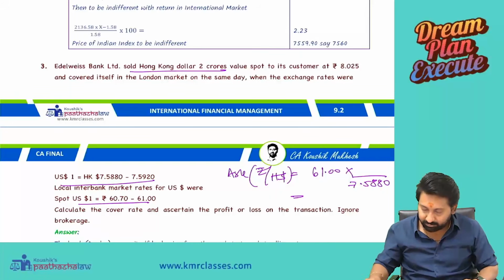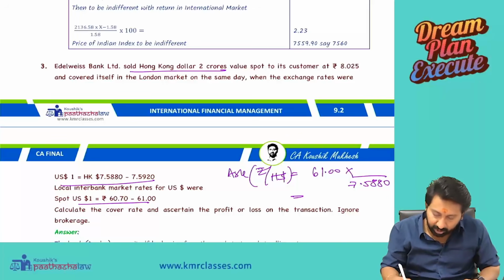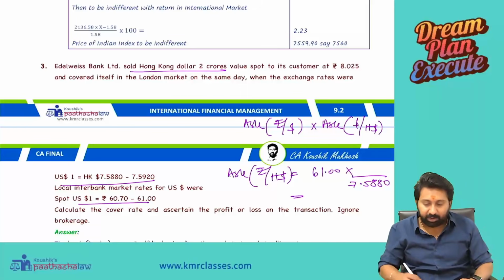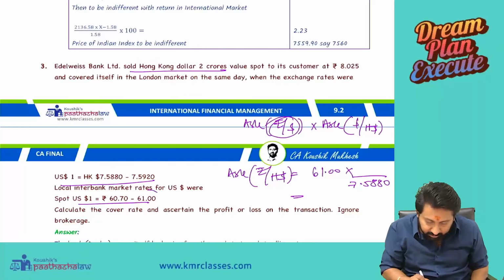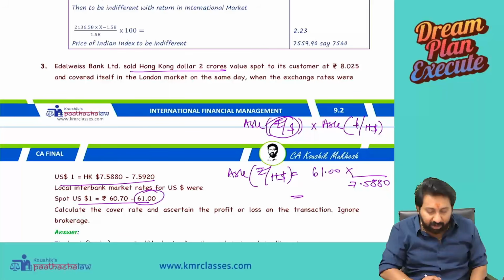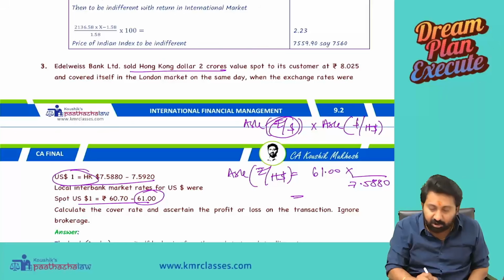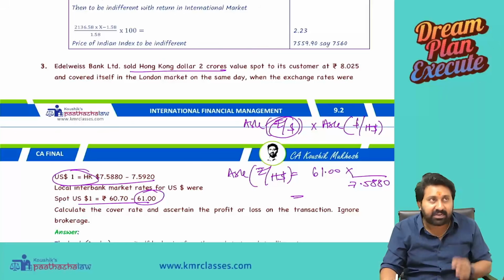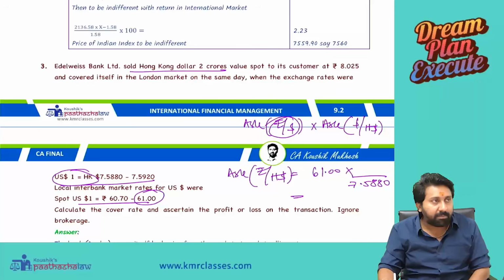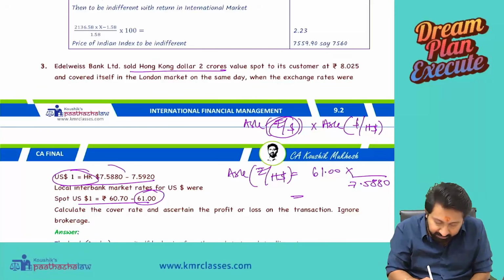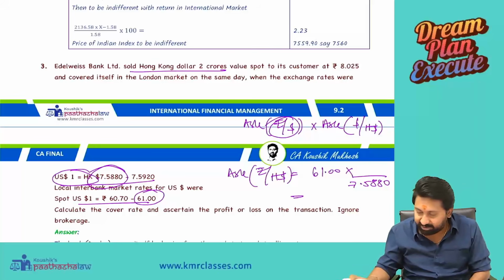Okay. So how to write this quotation? Ask of rupee by dollar into ask of dollar by Hong Kong dollar. Rupee by dollar ask 61. Ask of dollar by Hong Kong dollar. But given quotation is Hong Kong dollar by dollar. Therefore, we have to reverse it. Reverse ask will become bid: 1 by bid of Hong Kong dollar. This amount we have written. Bid will be 7.5880. So 61 divided by 7.5880.